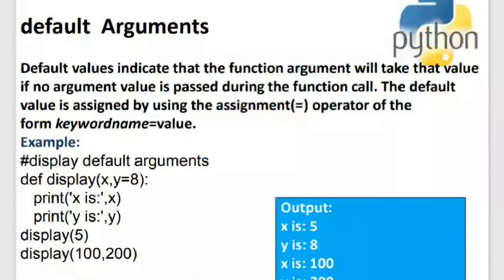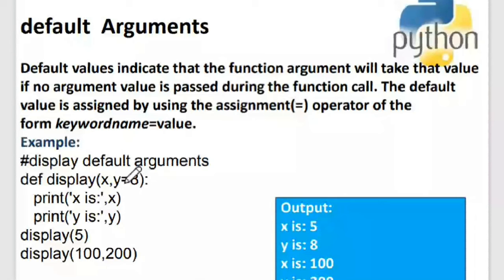The first one is positional and the second one is keyword arguments. Now let us look into the third kind of arguments, which are default arguments. Default values indicate that the function argument will take that value if no argument value is passed during the function call. We are saying that the number of arguments should match.